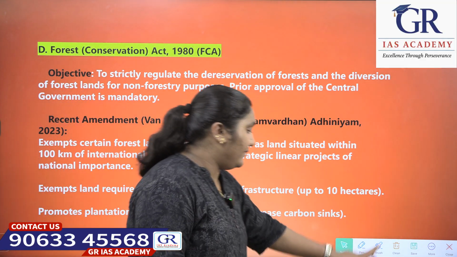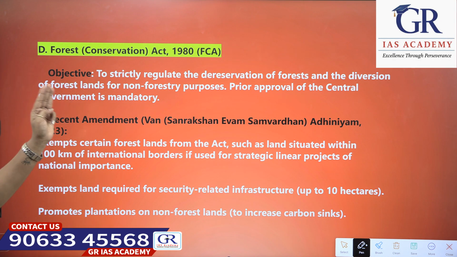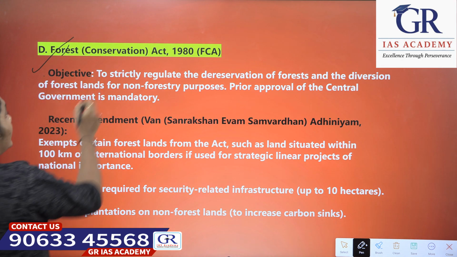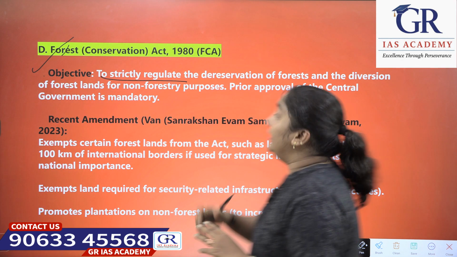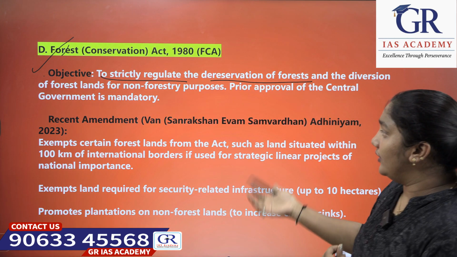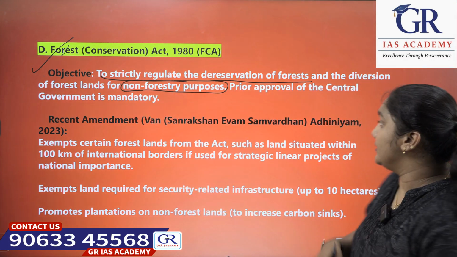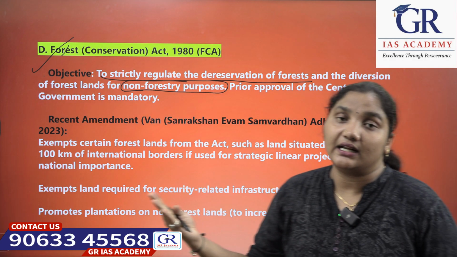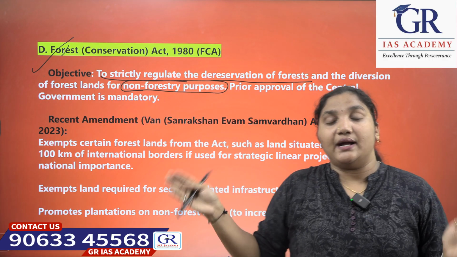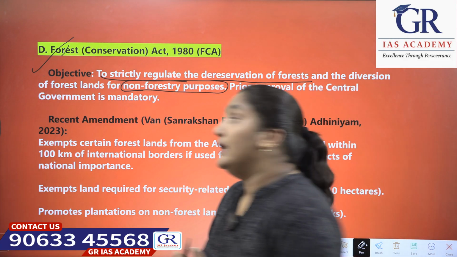We have seen water, we have seen air, and next is the Forest Conservation Act 1980. The main objective of this act is to strictly regulate the de-reservation of forests and the diversion of forest lands for non-forestry purposes. Prior approval of the central government is mandatory. Whatever you are doing in the premises of the forest, it is mandatory to take the permission of the government under the Forest Conservation Act 1980.